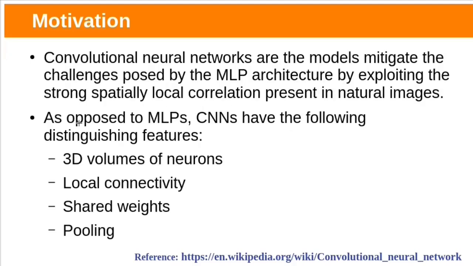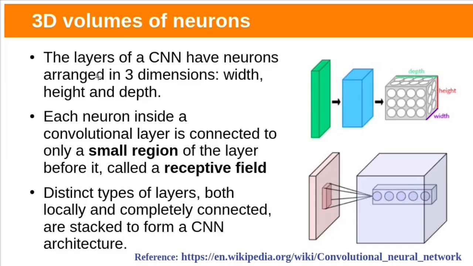CNNs are a special kind of neural networks. They exploit the strong spatially local correlation present in natural images. As opposed to multi-layer perceptrons, CNNs have the following distinguishing features. Layers are arranged in 3D volumes of neurons, local connectivity, CNNs share weights, and the final one is pooling. Let's see the first one.